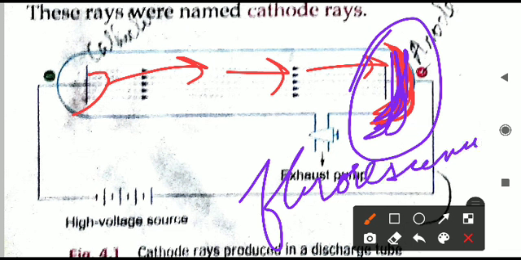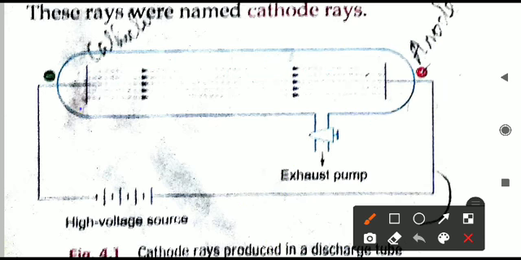Because this glowing of light is observed on this side, that means the light rays or some particles are coming from the left-hand side of the tube. They are released from this metal plate, which is acting as the cathode.